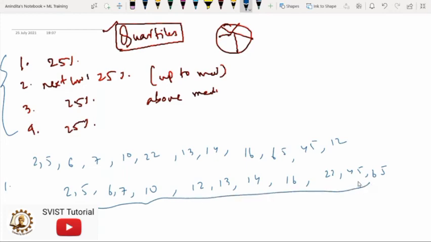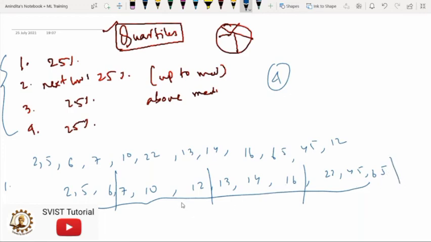So you could have 3 numbers in each quartile, right? Because we have 4 divisions, we will have 3 numbers, then 3, then 3, and then 3. So these are the 4 divisions that we will have.